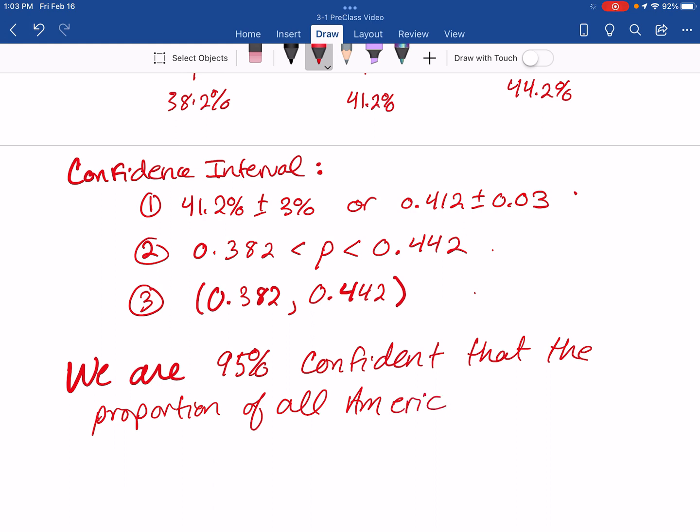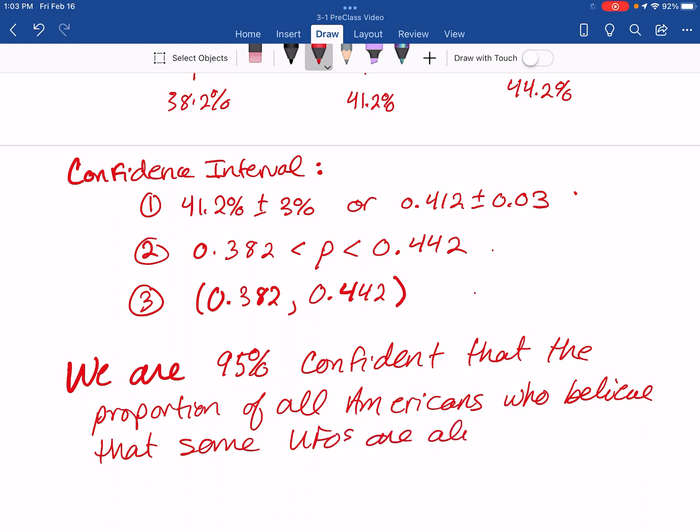All Americans who believe that some UFOs are aliens is between 38.2% and 44.2%.